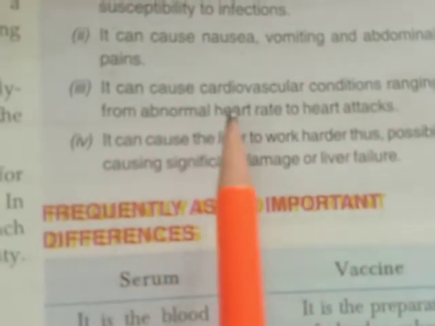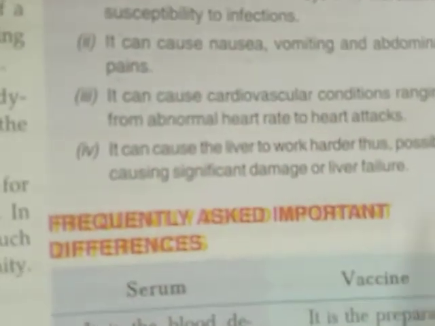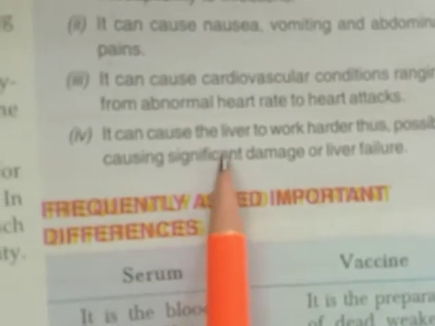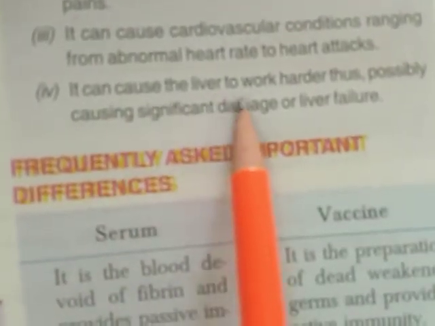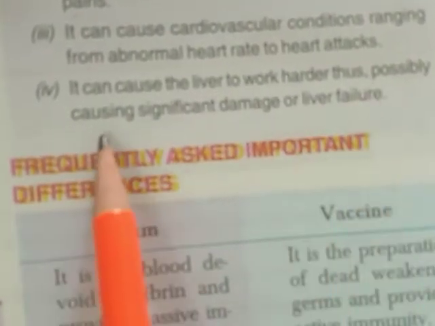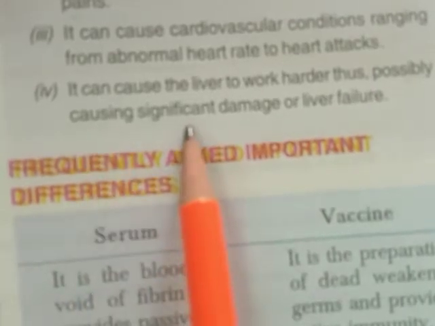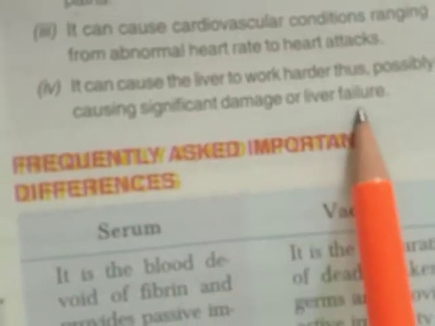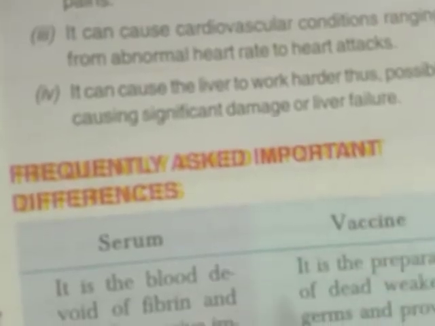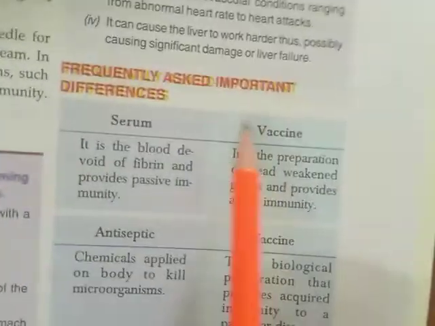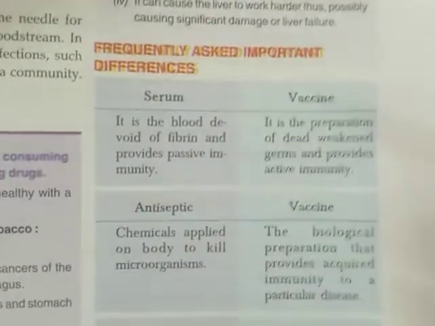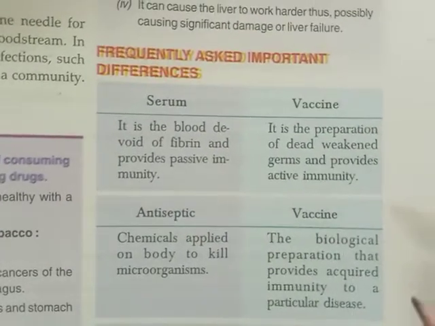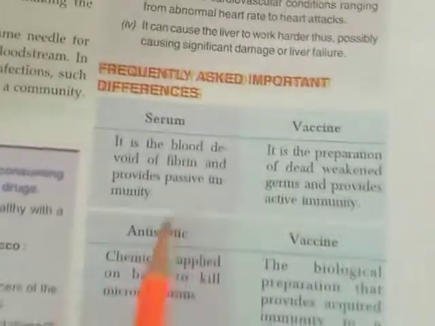Whether it is tobacco or alcohol, all of it affects our heart. It can cause the liver to work harder, possibly causing significant damage or liver failure.